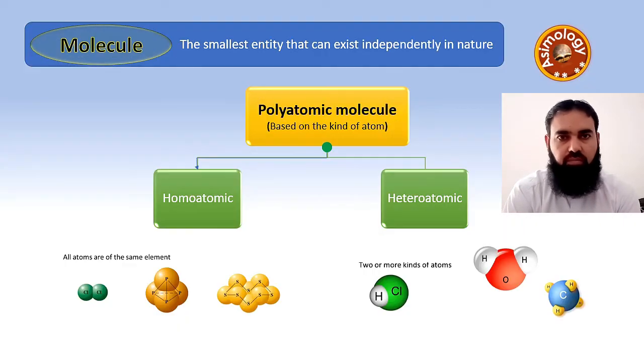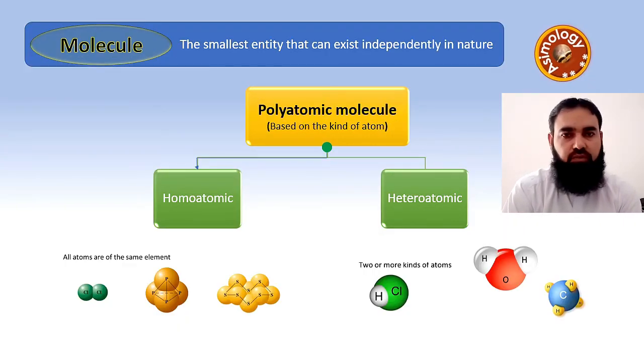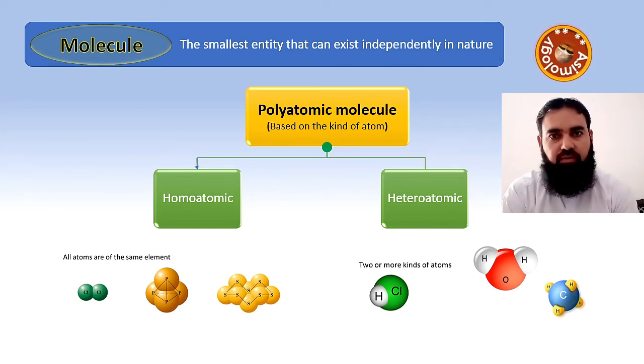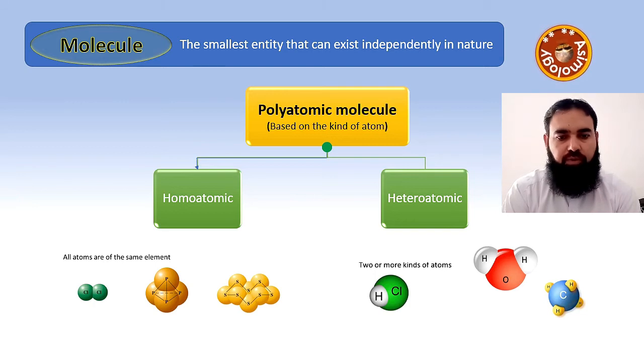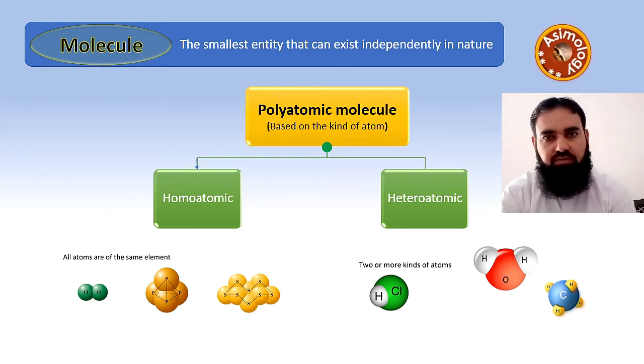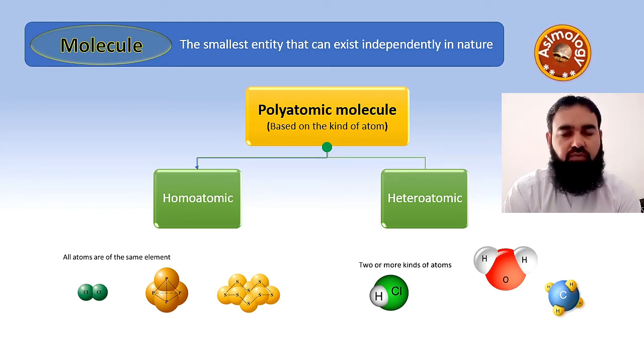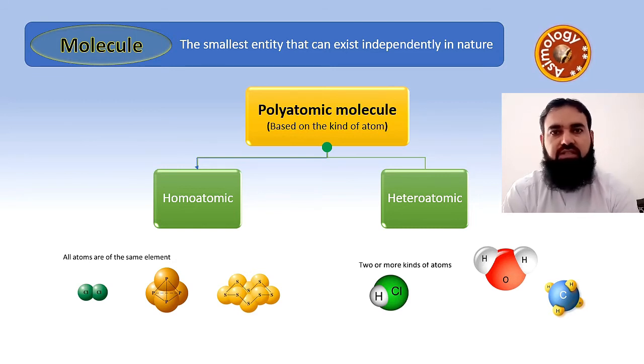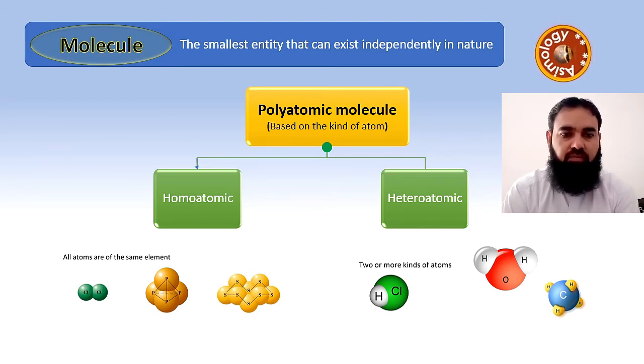Now the polyatomic molecules can further be classified on the basis of kind of atoms in it. Previously we classified molecules on the basis of number of atoms. Now we classify the polyatomic molecules, which have two or more atoms, on the basis of kind of atoms in it.